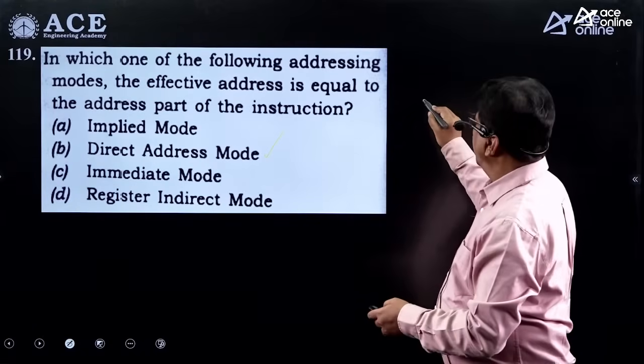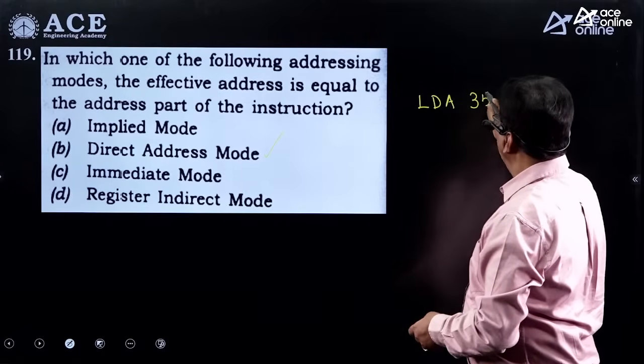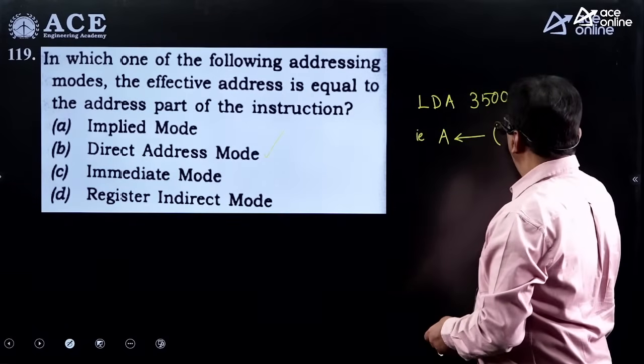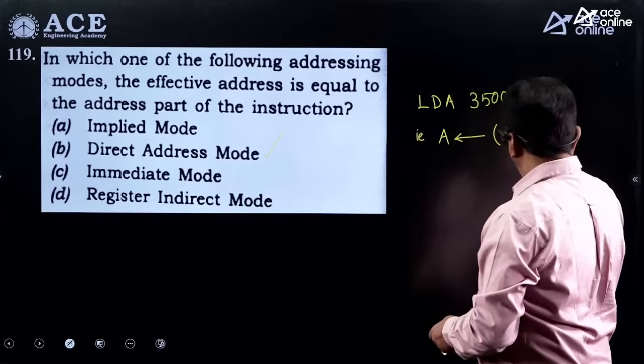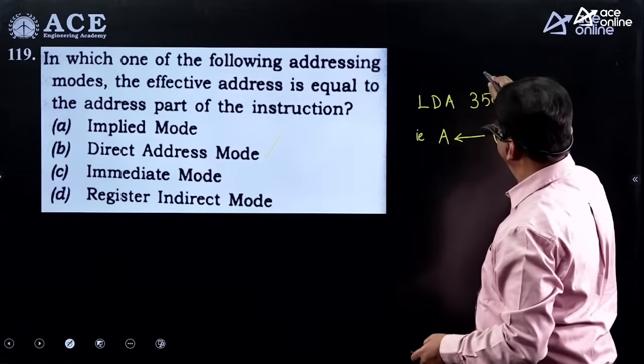Okay. For example, if you take 8085 microprocessor, you can write load accumulator 3500. That means accumulator is going to receive the value from memory whose address is 3500. This is called effective address.